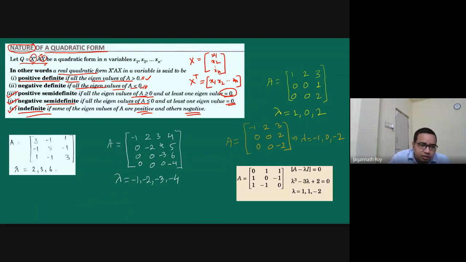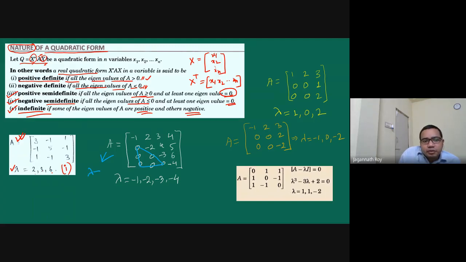So if you take this example, for this matrix A, the eigenvalues will be 2, 3, and 6. So this is positive definite. This is the first case. Now if you take the second example, since this is a 4 by 4 matrix, it is difficult to calculate the determinant and all the cofactors and minors.